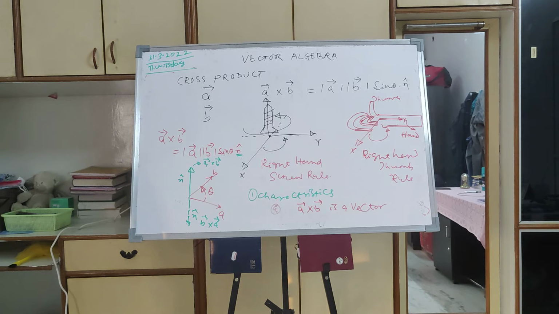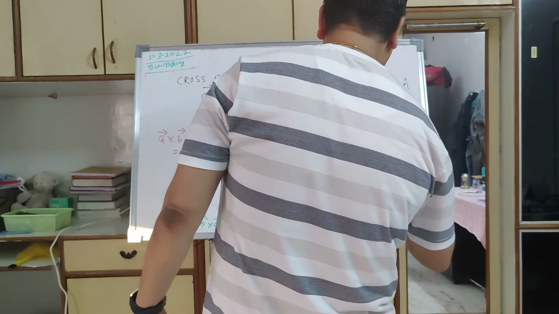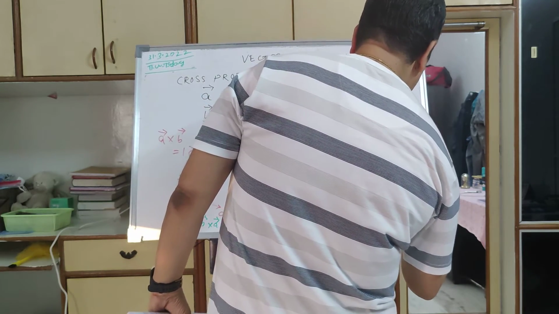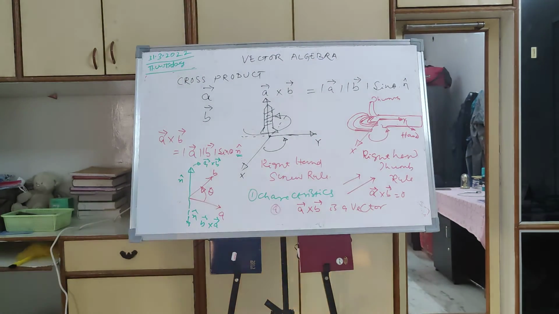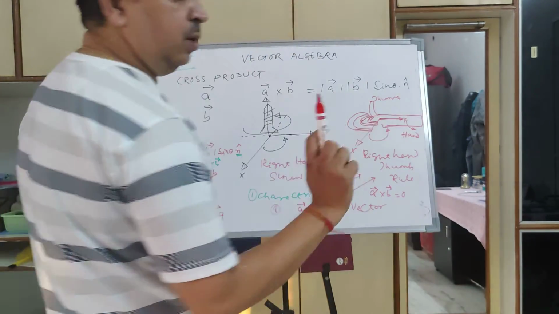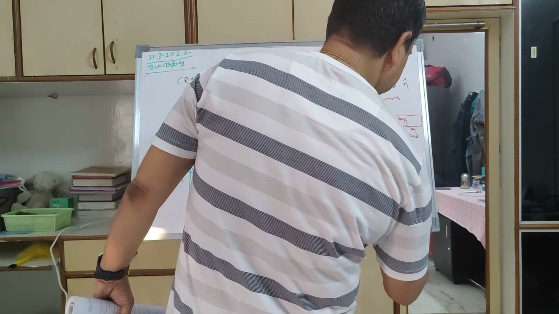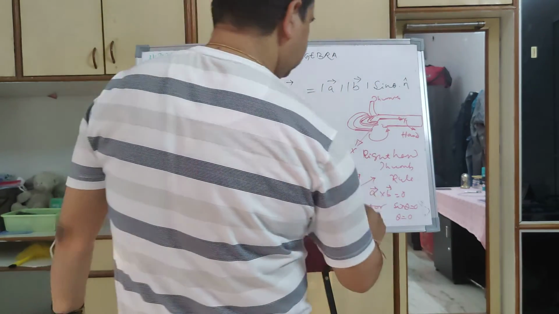And if A and B are two non-zero vectors, then A cross B is equal to 0 if and only if A and B are parallel to each other. The angle between them is 0. So if this is A and this is B, and you are finding A cross B to be equal to 0 and both A and B are non-zero in magnitude, it will be possible only if sin theta is equal to 0. Sin theta equal to 0 means theta is equal to 0. That means A and B are parallel.